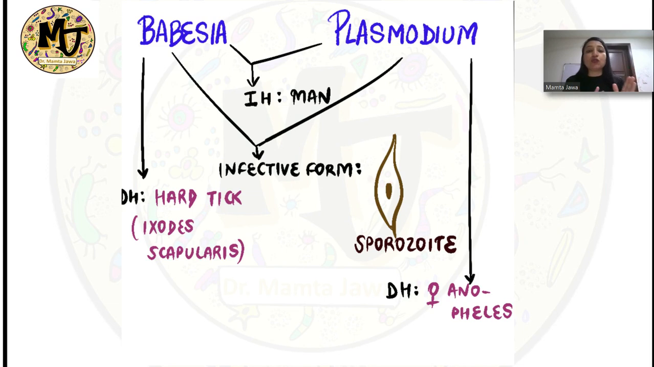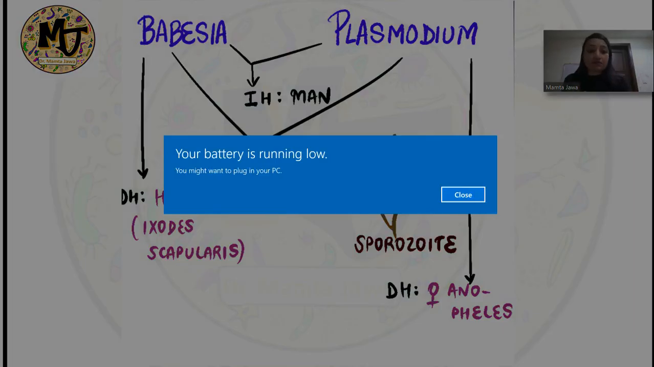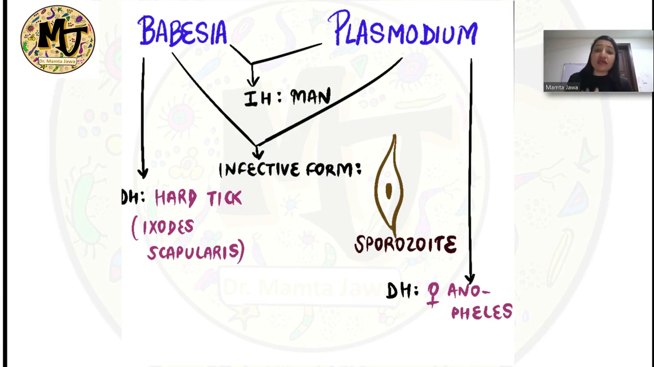protozoans, which I told you to remember as BPT: Babesia, Plasmodium, and Toxoplasma. In case of Babesia and Plasmodium, as I mentioned previously, the intermediate host is man. Remember, intermediate host is the one where the asexual cycle of the parasite takes place, and the definitive hosts are the ones where the sexual cycle takes place. So the definitive host for Babesia is a hard tick called Ixodes scapularis, and in case of Plasmodium, it is the female Anopheles mosquito, not the male mosquito, because it is the female mosquitoes which require a blood meal for egg maturation. And the infective form is the sporozoite, okay, in case of Babesia and Plasmodium.